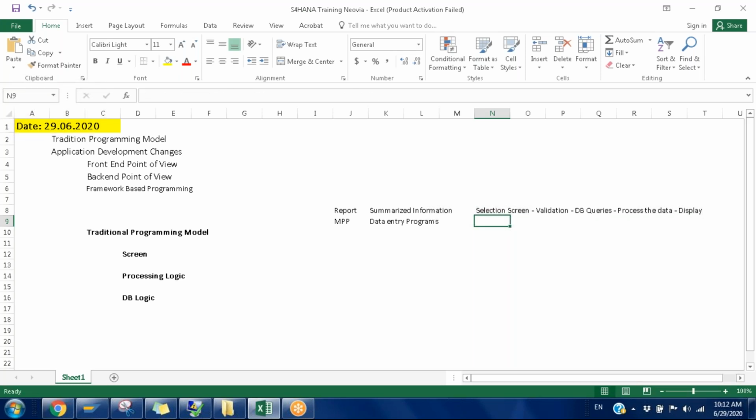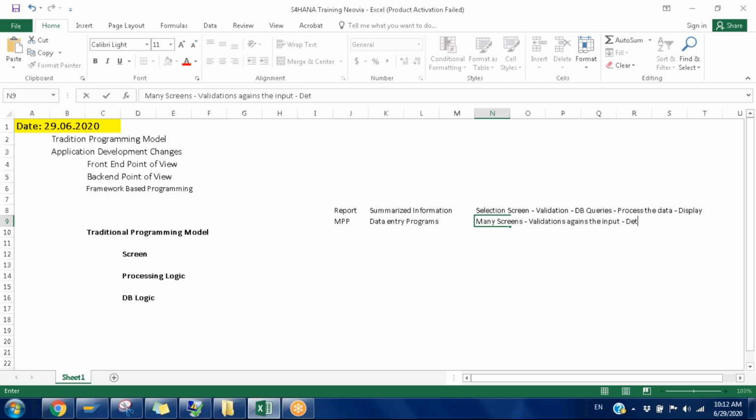Coming to the module pool program, instead of the selection screen, we'll have the normal screens, which we do in the screen painter. So here we have many screens, which means in each and every screen we are going to place several input fields, and then validations against the input data. DB queries are not much intensive.